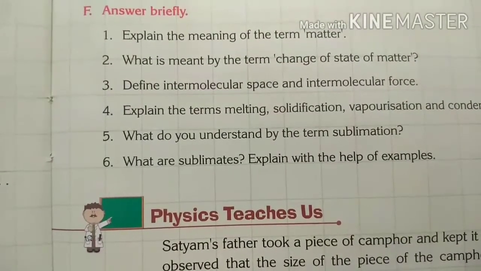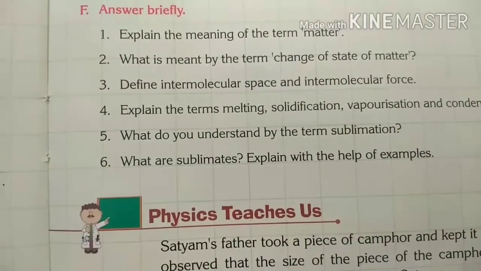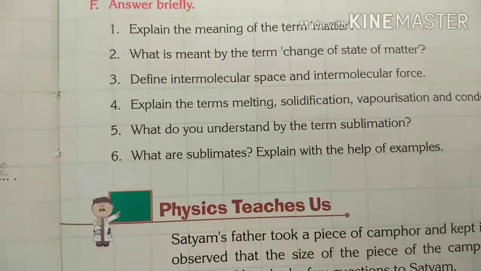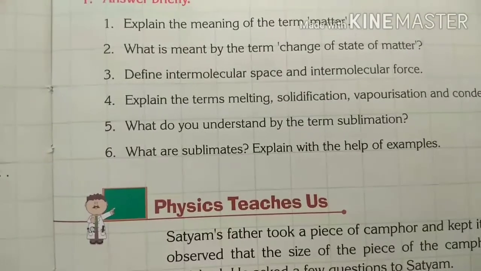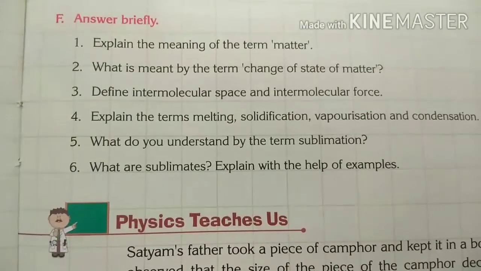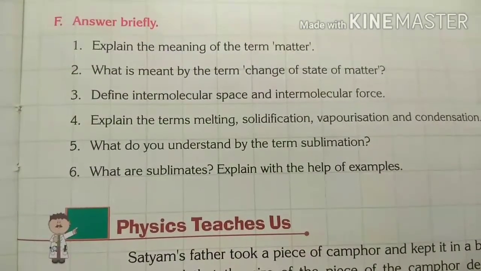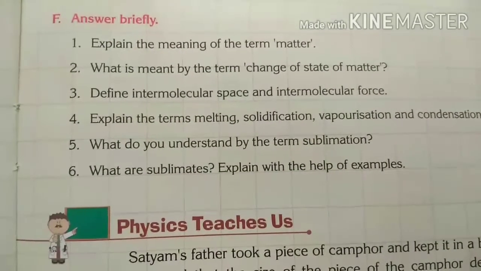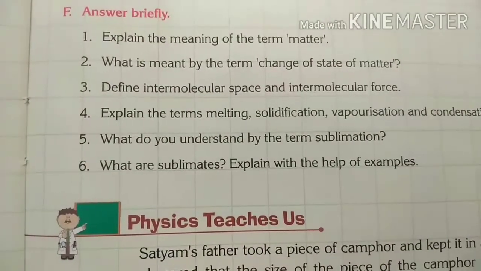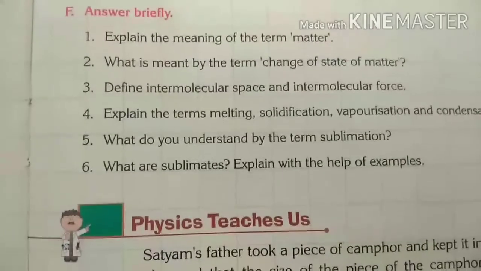B. The change of liquid into gas at constant temperature. I repeat, the change of solid into liquid at a constant temperature. Second, the change of liquid into gas at constant temperature. Third, define intermolecular space and intermolecular force. Intermolecular space, the space between any two consecutive molecules of a substance, is called intermolecular space. Intermolecular force, the force of attraction between the molecules, like molecules or unlike molecules, is called intermolecular force of attraction.